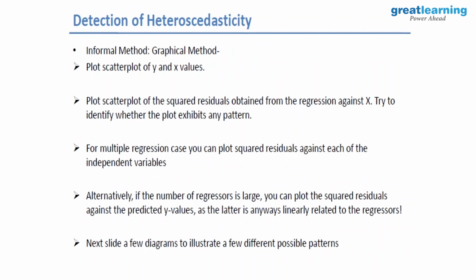I'll just tell you how we do it. First of all, detection. One is a scatter plot. Another way is that you can plot squared residuals against each of the independent variables. Alternatively, if the number of regressors is large, plot the squared residuals against the predicted Y. That will also tell you, because all the variance is there in predicted Y. So you can check that.